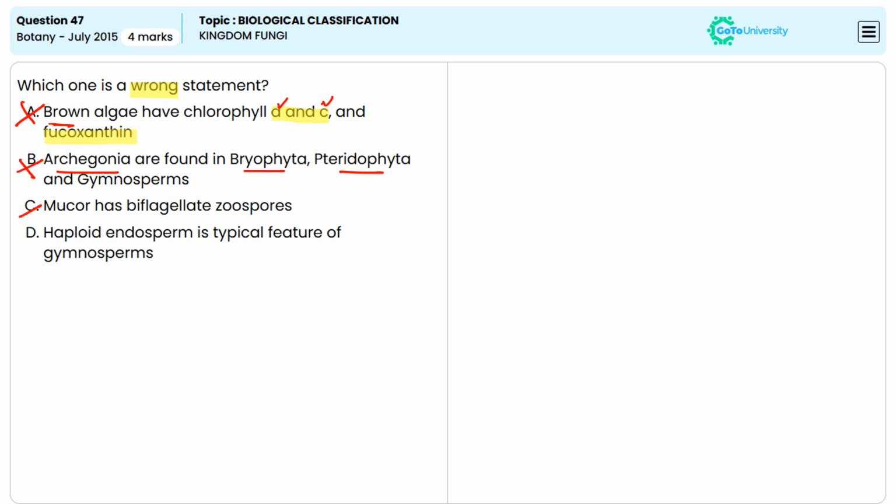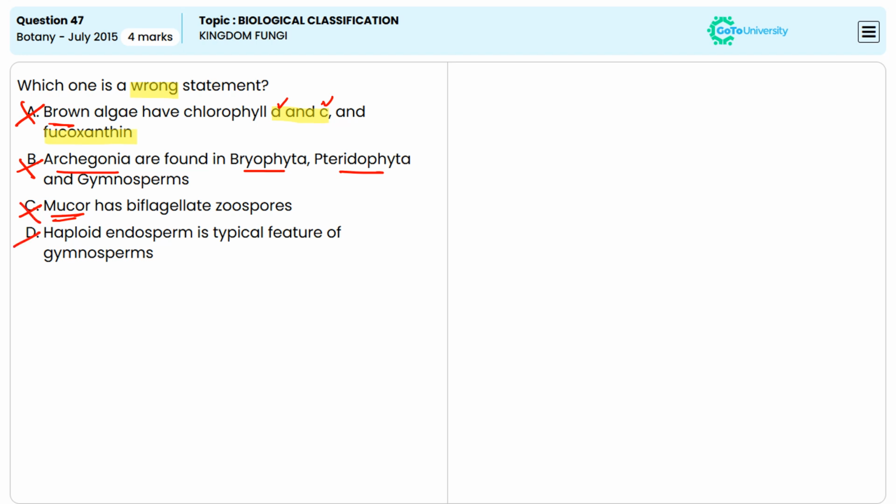Option C, Mucor has biflagellate zoospores. This is also true. Mucor is a genus of fungi and it has biflagellate zoospores, that is zoospores with two flagella. So option C is also a true statement, which makes it an incorrect answer.